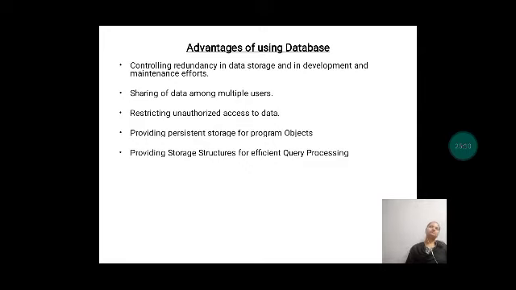Of course, the database will be huge, it will be large enough. Sometimes it may not be possible for us to bring the complete database into the main memory. So at that time, we will bring part of the database to the main memory, and the data which we require frequently and which we are operating on frequently will be kept in a buffer, or we can say in the cache. So in general, usually the operating system is responsible for this disk to memory buffering, or say memory to disk.